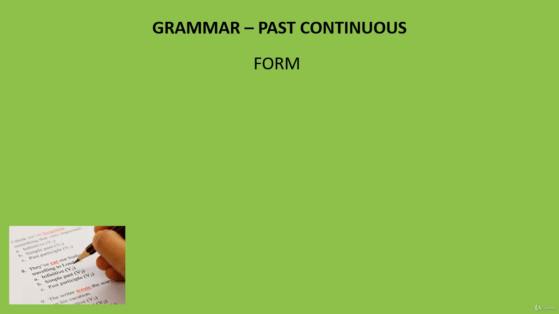Here is the form of past continuous. It's subject plus was or were plus verb ing. As you can see, it's similar to present continuous, but we use was or were instead of am, is, or are. I was driving my car.